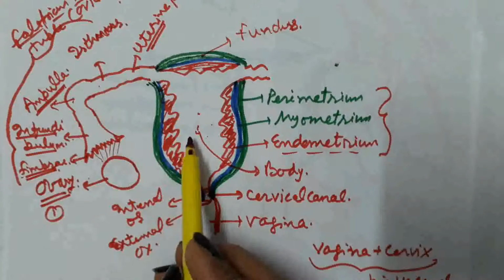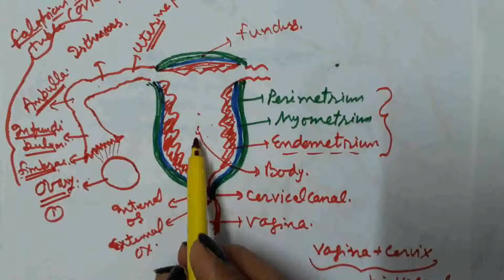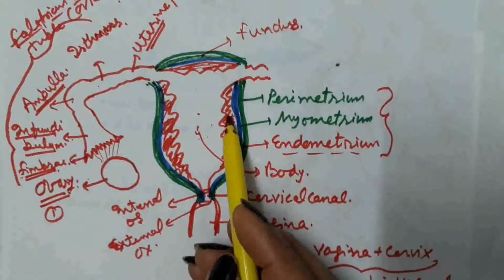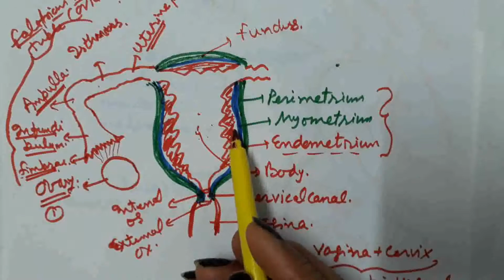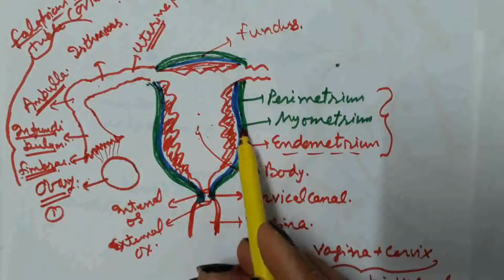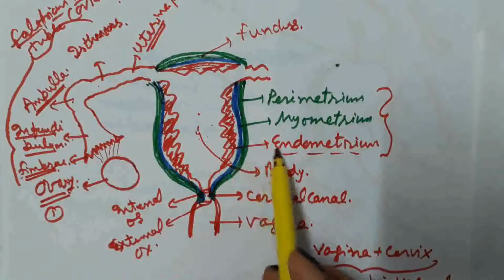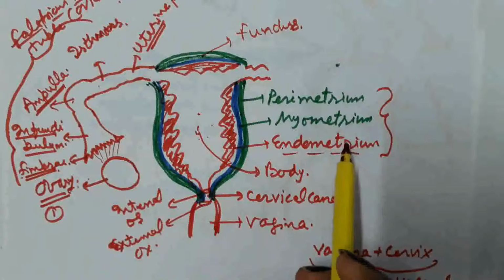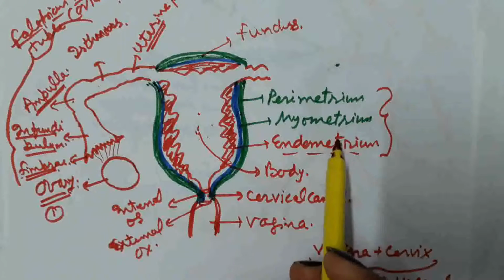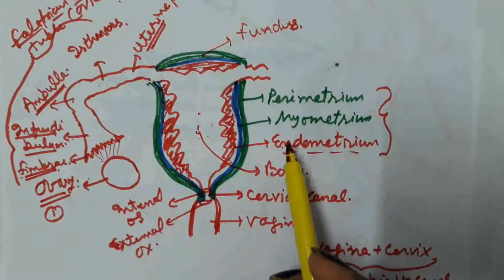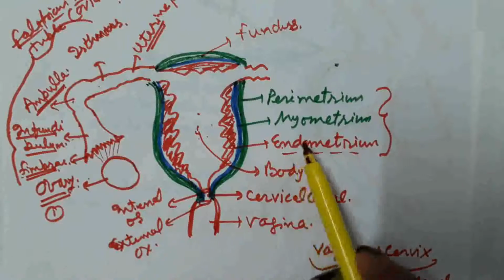Next part is the uterus, which is an inverted pear-shaped structure. 3 wall layers constitute the uterine wall. The outer one is the perimetrium, the middle one is the myometrium, and the inner lining of the uterus is known as the endometrium. The endometrium participates in placenta formation. It is highly vascularized and provides nourishment to the developing embryo during the gestation period.